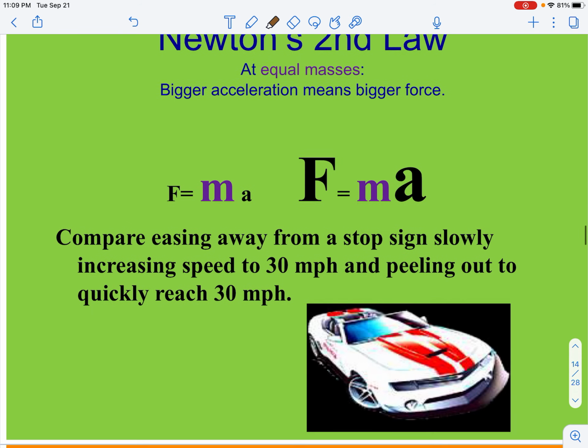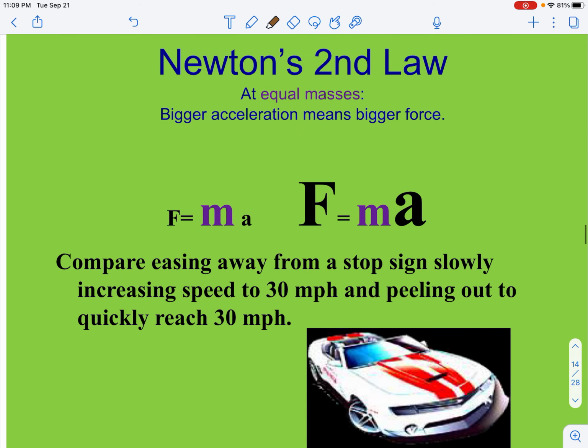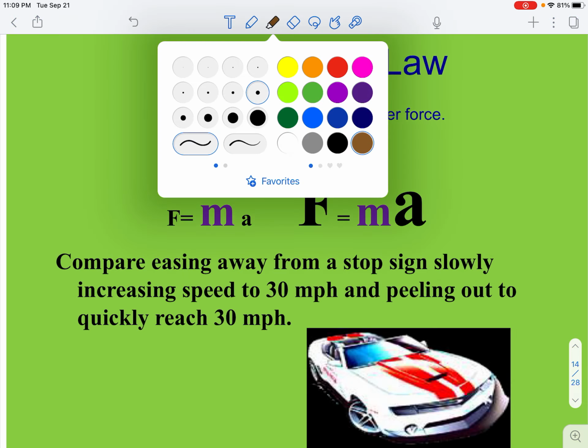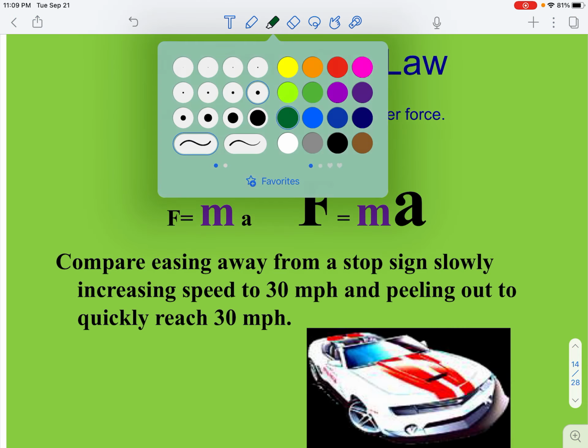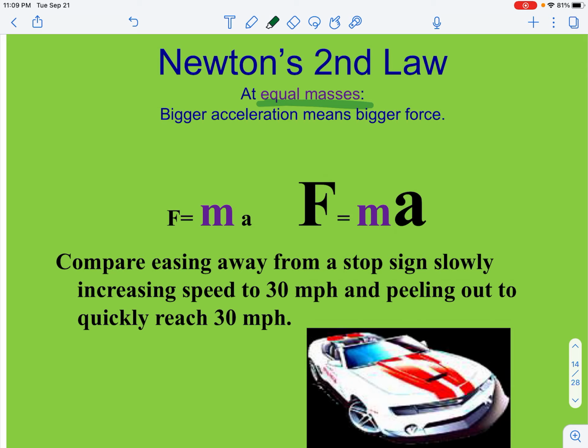We have some illustrations here. We'll come back to this one. Actually, let's do this one first. If I have a car and I'm driving in my car, here it says that the mass is the same for both of these. So if my car has the same mass, equal masses, but I experience a different force, then that is going to change the acceleration rate.